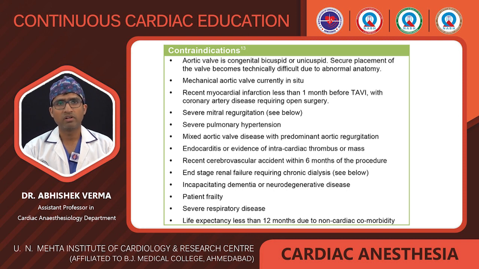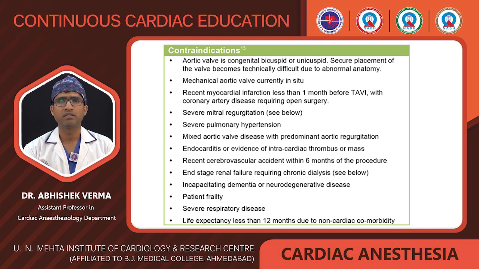Now there are some contraindications for the aortic valve for TAVI. You can say if the valve is bicuspid or unicuspid, or a mechanical valve is already there, we can't go for the TAVI. If there is a recent myocardial infarction less than 1 month, or there is severe MR, severe pulmonary hypertension, mixed aortic valve disease, a cerebrovascular accident within 6 months, end-stage renal failure, severe respiratory distress, and life expectancy is less than 12 months due to non-cardiac comorbidities, we do not go for the TAVI.